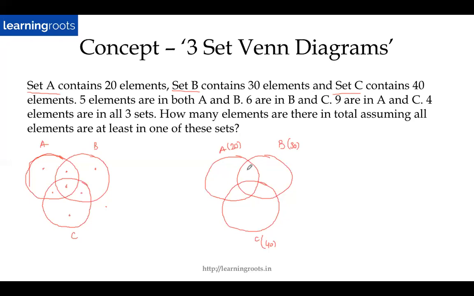Okay. What do you think? Should I put it here? The answer is no. I should not put it here. The reason being that if I tell you that 5 elements are in both A and B, what is A and B?